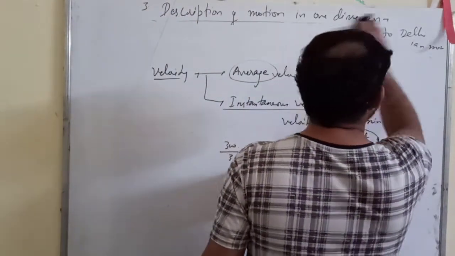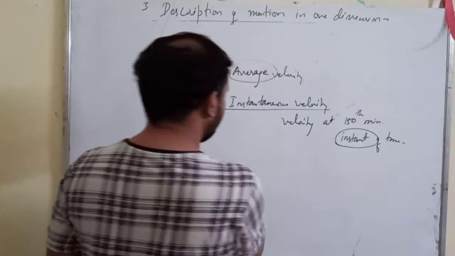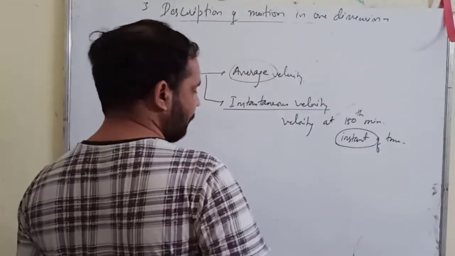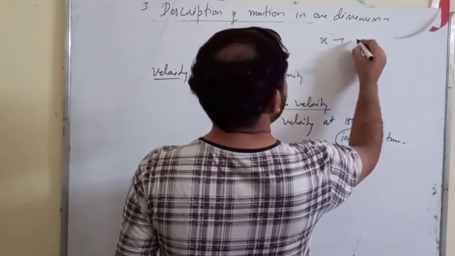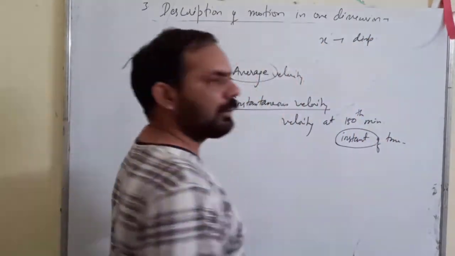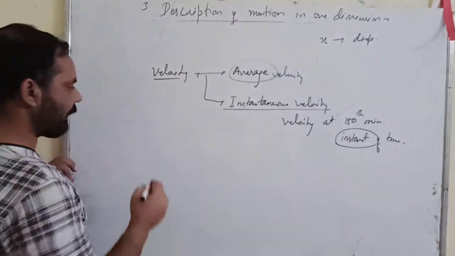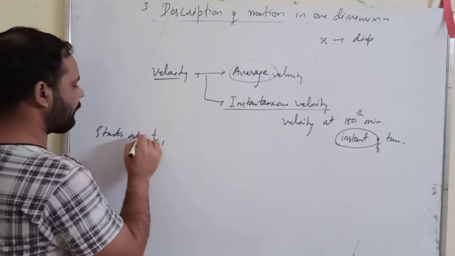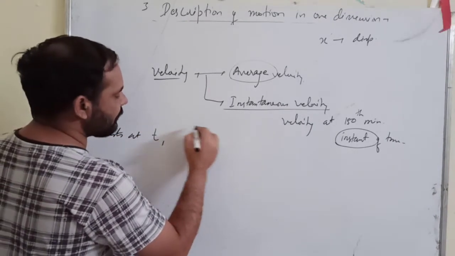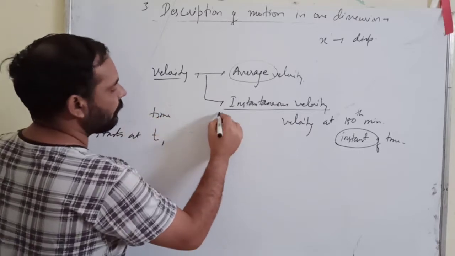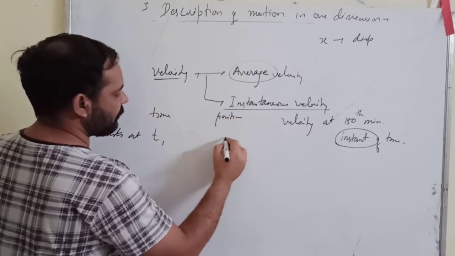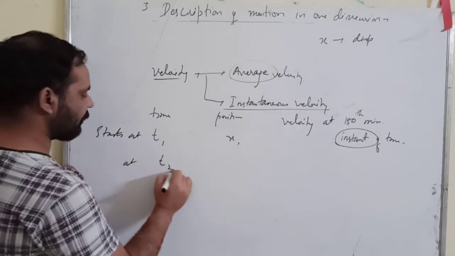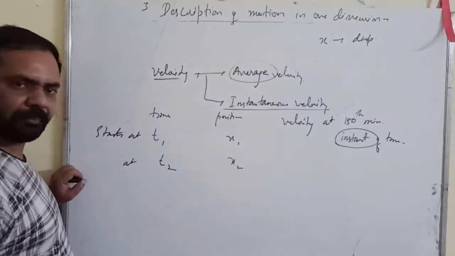Now, how can you find out these values? Suppose x is your displacement. Let us start like this. Suppose at time t1 he starts, and his position was x1, and at time t2 his position was, suppose, x2.